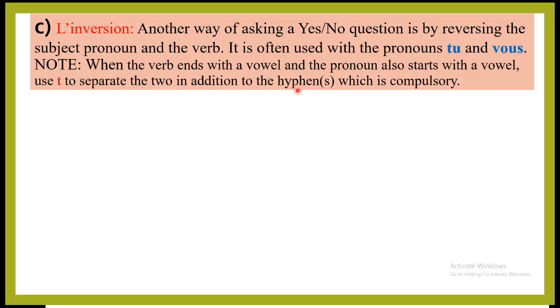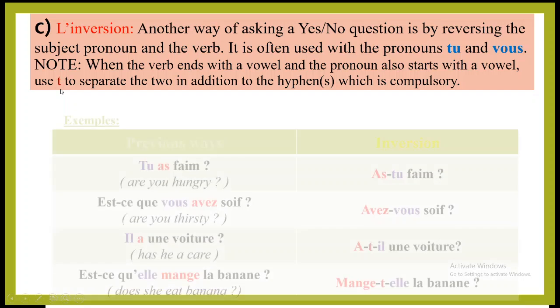So over here we are saying that first, it is compulsory that you separate the pronoun and the verb with a hyphen. Secondly, when the verb ends with a vowel, and the pronoun also starts with a vowel, then we must use a t to separate them. Example,